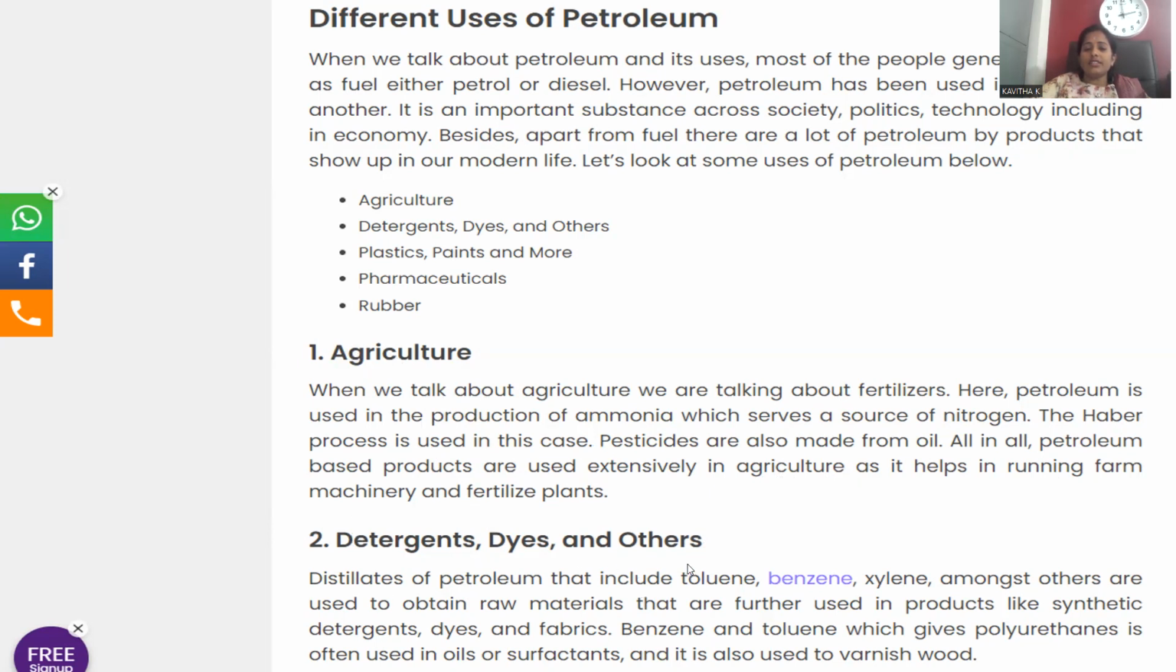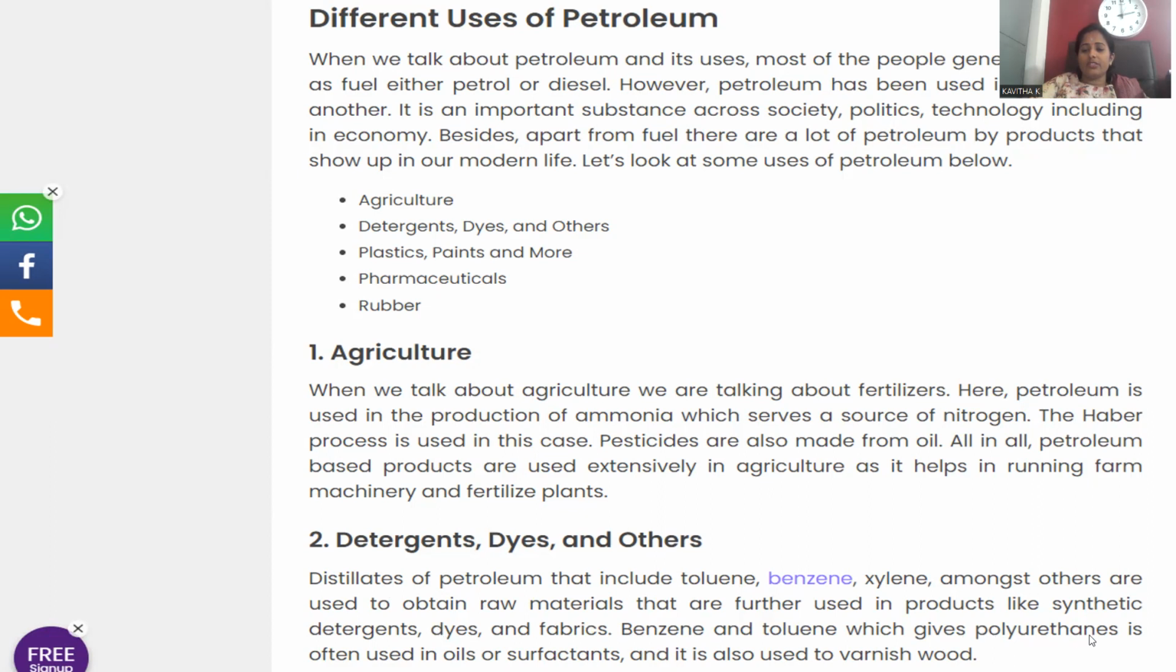Go with the detergents, dyes and others. Distillate petroleum fractions include toluene, benzene, xylene, among others. Petrol is simply called a hydrocarbon, which might exist in various forms: open chain molecules may be present, or else ring-type aromatic moieties are also there, such as toluene, benzene, xylene, the aromatic petroleum fractions. Amongst others, these are obtained as raw materials that are further used in products like synthetic detergents. These are used to wash clothes, so we can say cleansing agents, even dyes and fabrics as well.